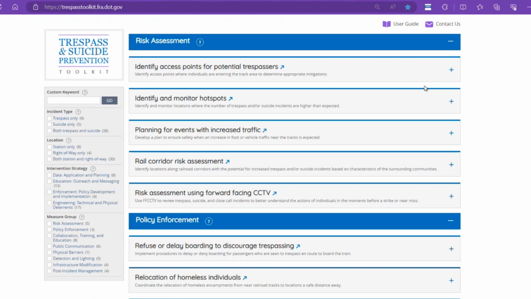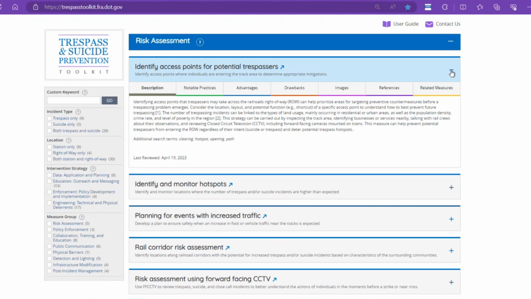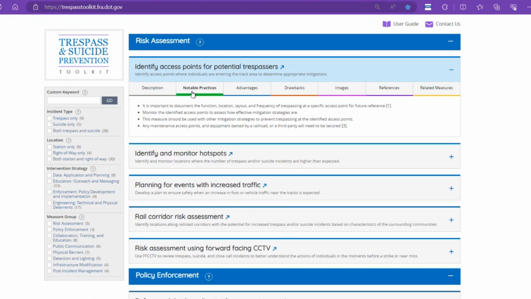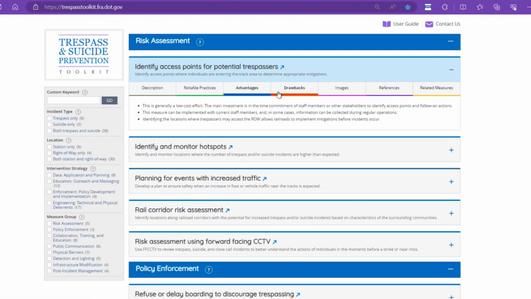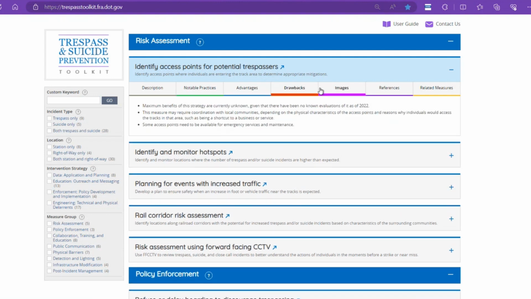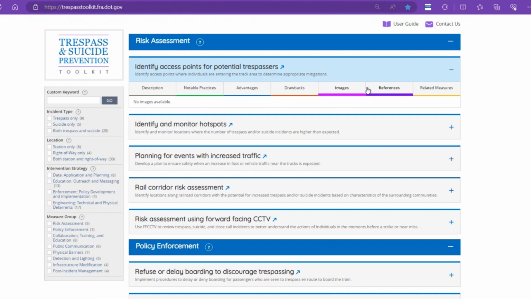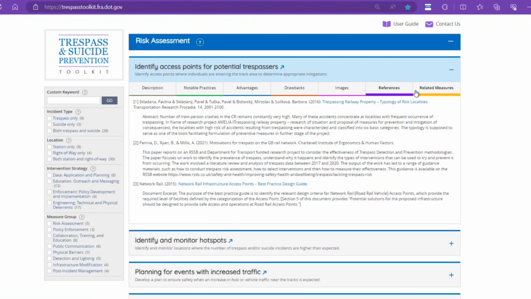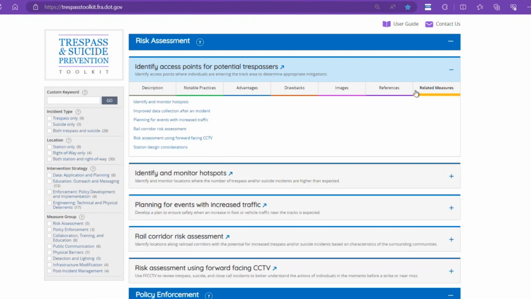If you click on the plus symbol, the measure will expand to reveal 7 different tabs for you to select. The tabs include a brief description of the measure, notable practices to consider, advantages that make this measure useful, drawbacks to consider, images or examples of the measure, references to any published work that is cited, and lastly, other related measures within the toolkit that you may wish to review.